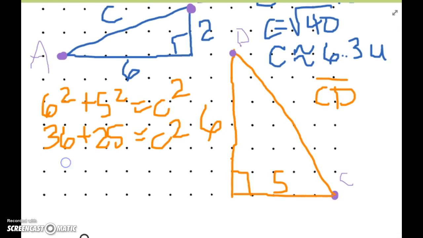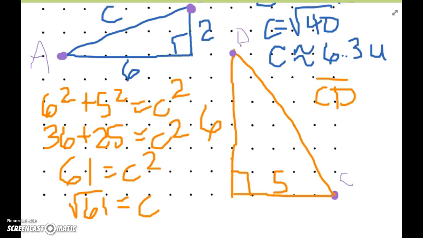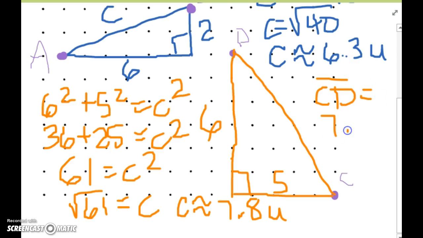So the square root of 61 is c, and if I use my calculator, it is approximately 7 8/10 units. Now, if I'm recording this, I might say line segment CD is approximately 7 8/10 units.